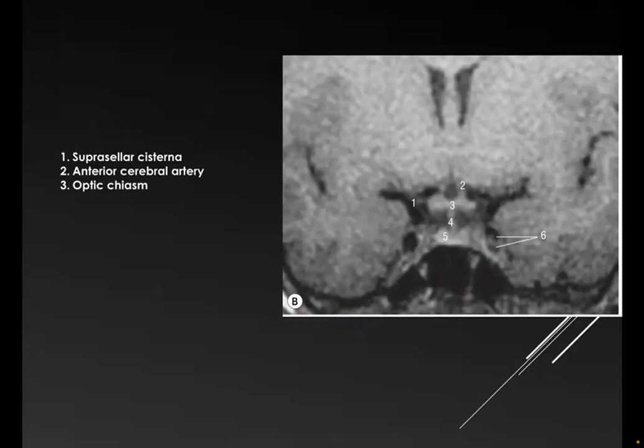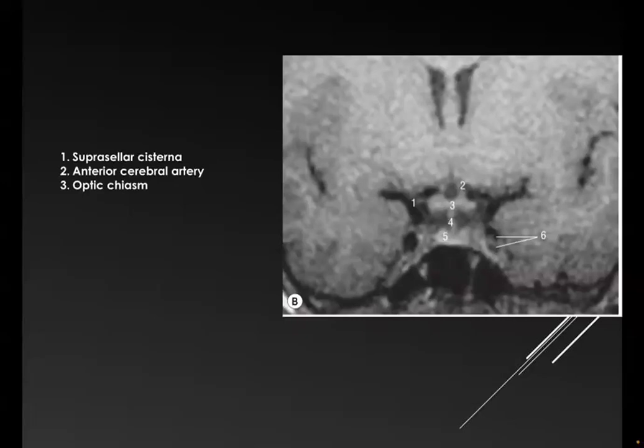Number 4. The pituitary stalk. This is the stalk. Number 5. This is the pituitary gland.